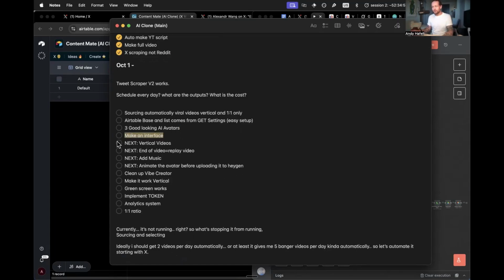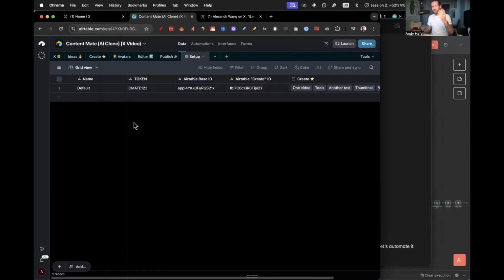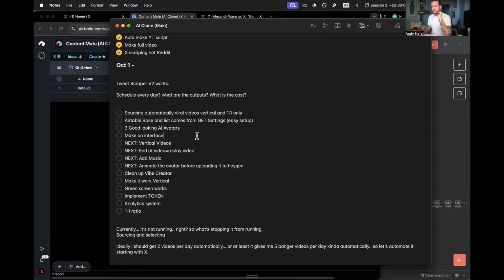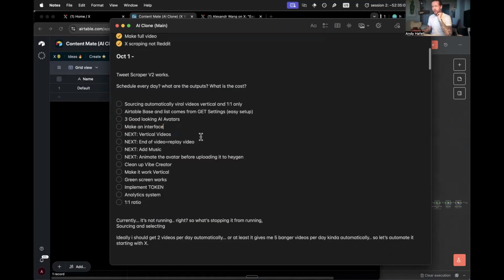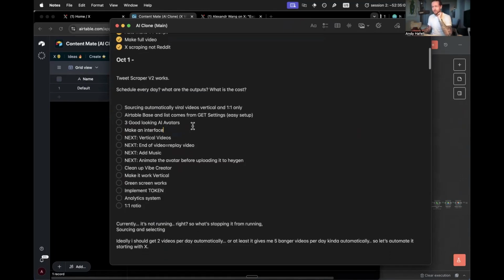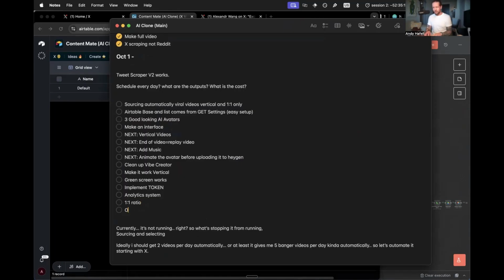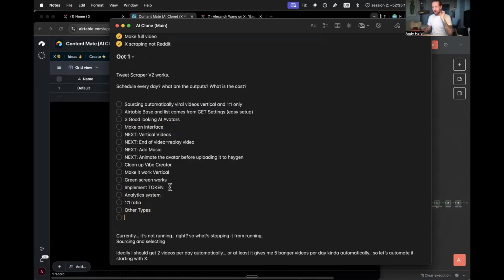Then we have make an interface. And please, if you're watching this right now, tell me which one you're most excited about of these ones, because I have a lot of ideas and I really want to get it to a point where it's really, really good and that I'm using it on a daily basis. Testing it for 30 days would be pretty insane. I want to do other types. I want to talk about all of this, but make an interface.